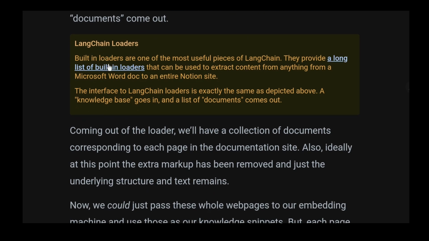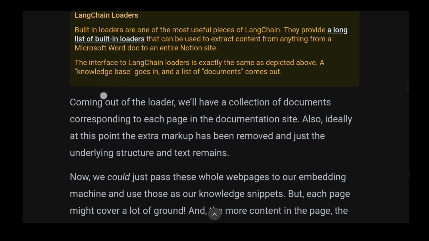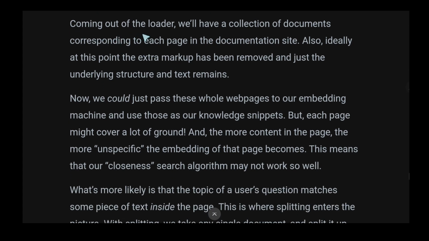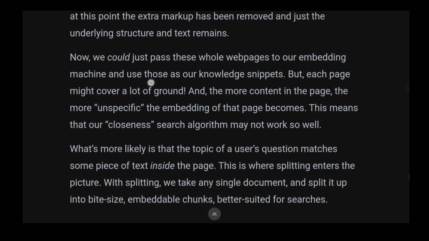LangChain loaders. Built-in loaders are one of the most useful pieces of LangChain. They provide a long list of built-in loaders that can be used to extract content from anything from a Microsoft Word document to an entire Notion site. The interface to LangChain loaders is exactly the same as depicted above: a knowledge base goes in and a list of documents comes out. Coming out of loaders, we'll have a collection of documents corresponding to each page in the documentation site. Also, ideally, at this point the extra markup has been removed and just the underlying structure and text remain.